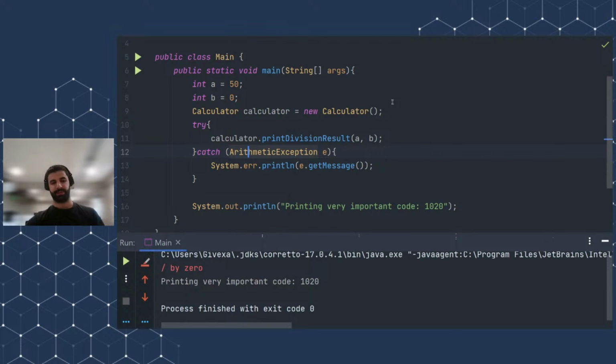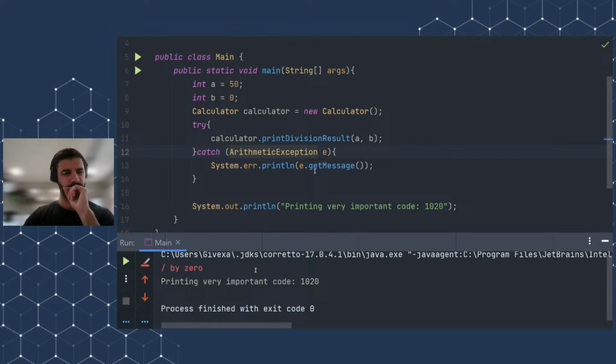What happened here is that we got an error message, which is /by0. Some of you may ask, this is not a very descriptive message. Maybe I agree, okay, but this is how the arithmetic exception describes it. It's not written by us, it's written by the Java developers who created this exception, right? So this is the detailed message of the arithmetic exception itself.